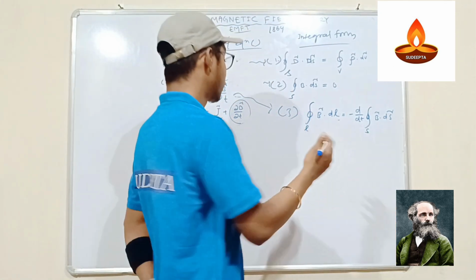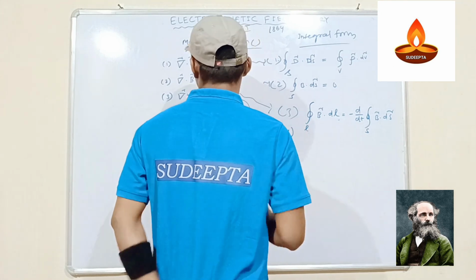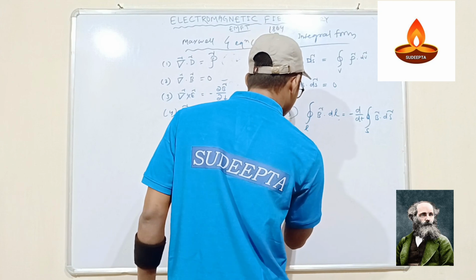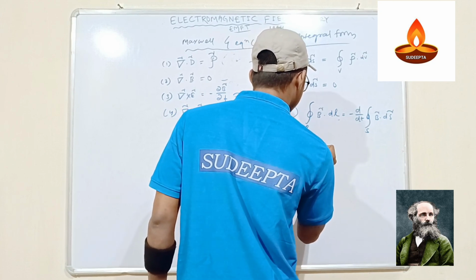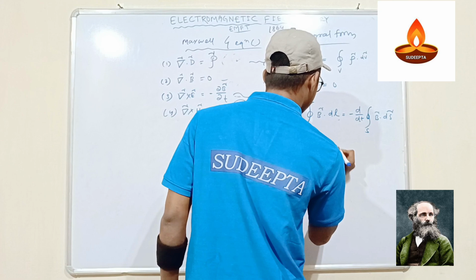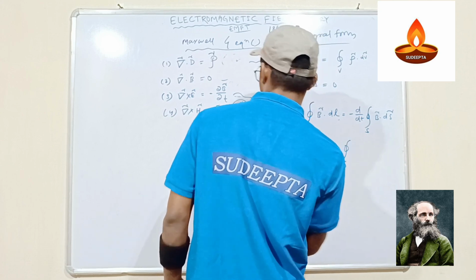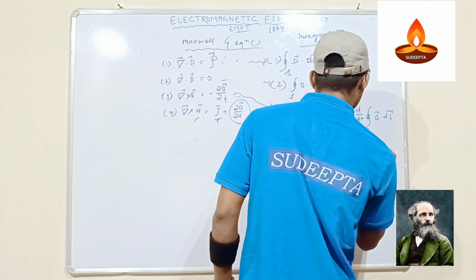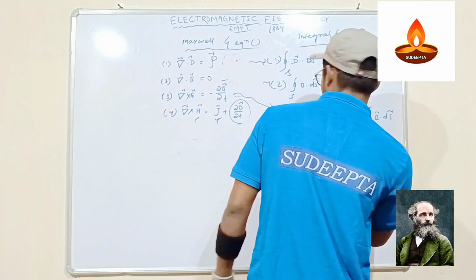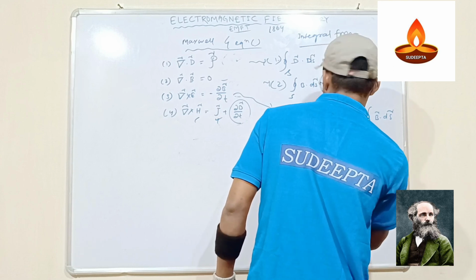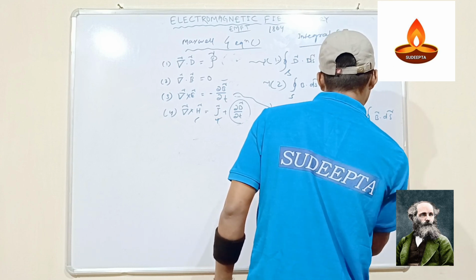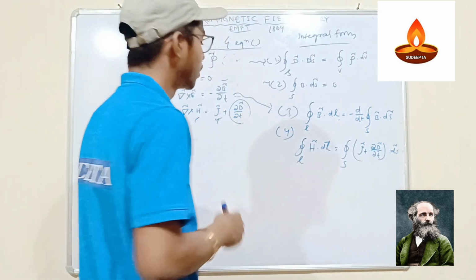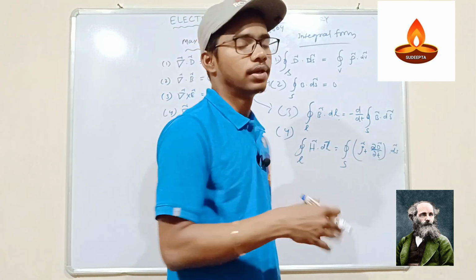The fourth equation is the linear integral of H dot dl equal to the surface integral of J plus partial derivative of D with respect to t, multiplied by ds. So these are the four equations in the integral form.